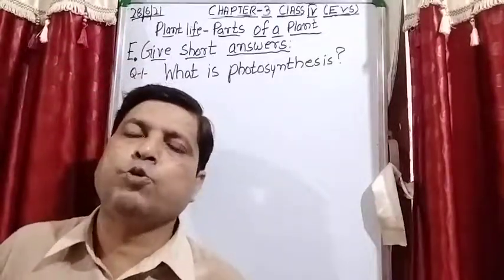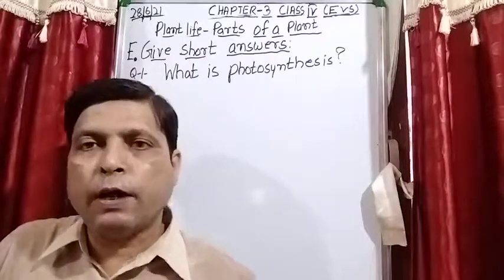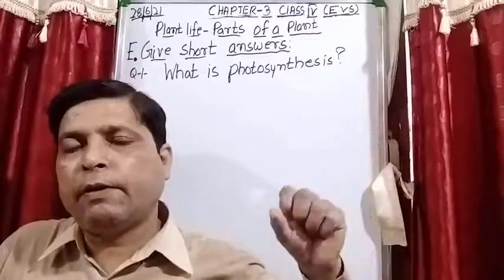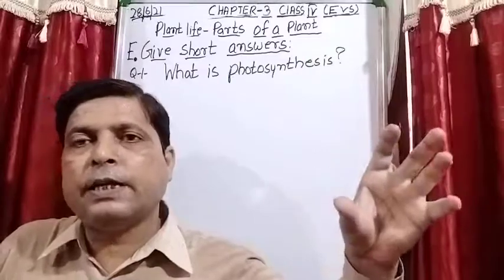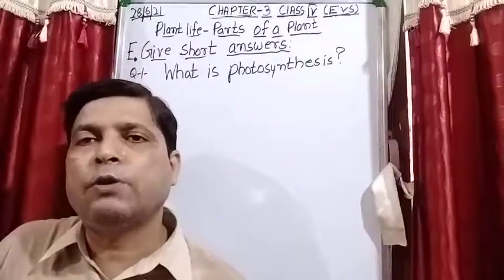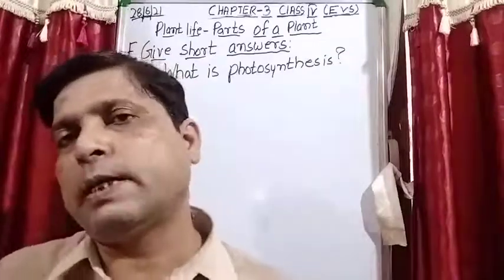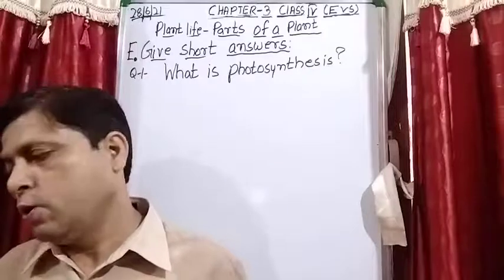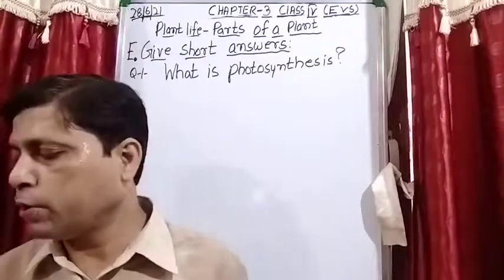And the complete process you will write if it comes in the long question: how the water is absorbed by the root, how leaves get the carbon dioxide, how light of the sun is absorbed by the leaves, all that, and the food is stored in the form of glucose, or you can say starch. Is it clear? So note down the definition of photosynthesis.